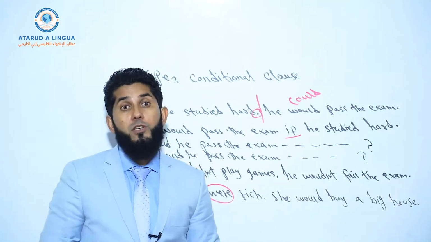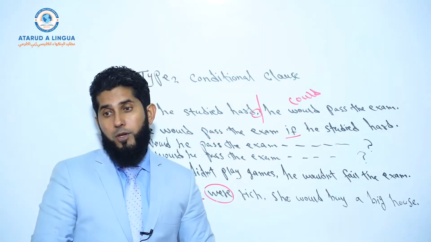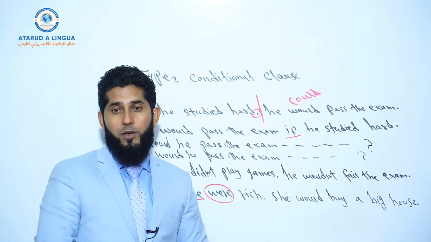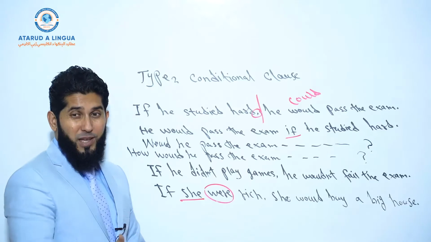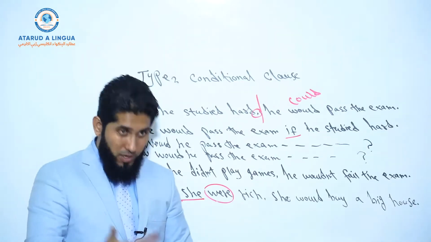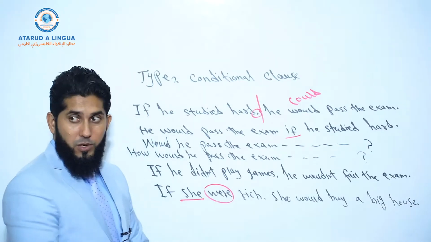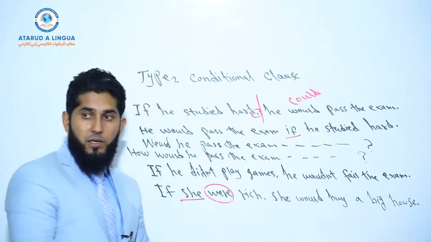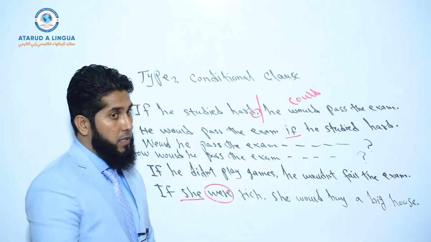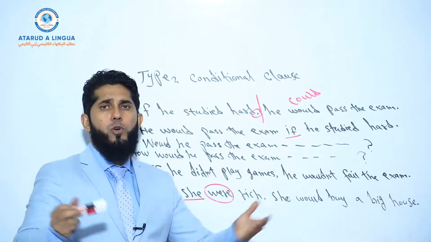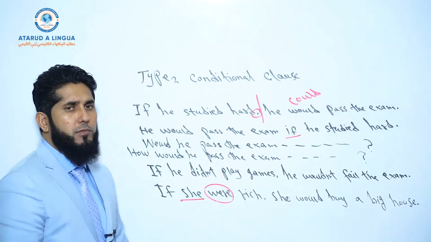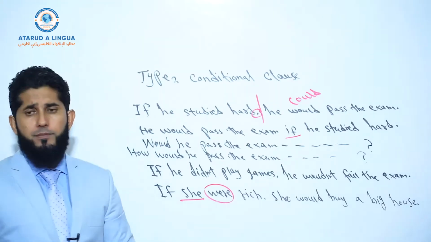We would be just saying she is rich and she will buy a big house, right? But the reason we use if, it is not true at present time. She is not rich. Understood? So this positive sentence again gives a negative meaning. You got the point? Okay. What else? Ask your questions. Let me know if anything is remaining.